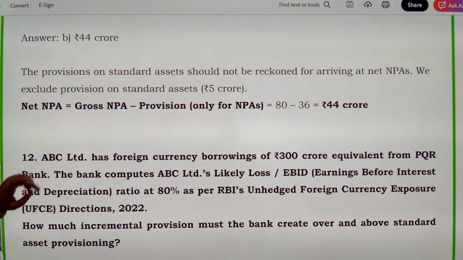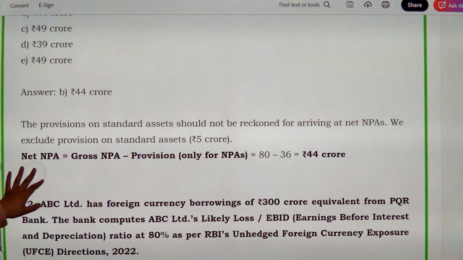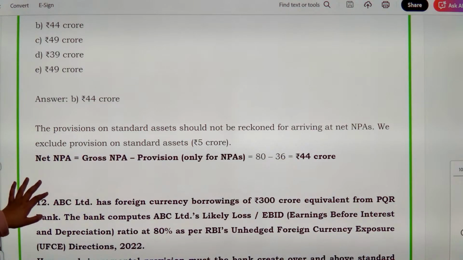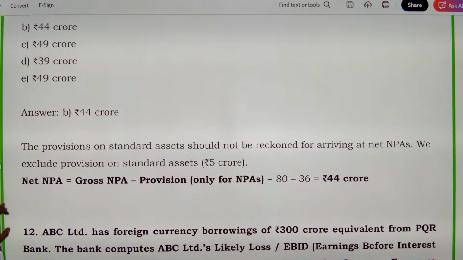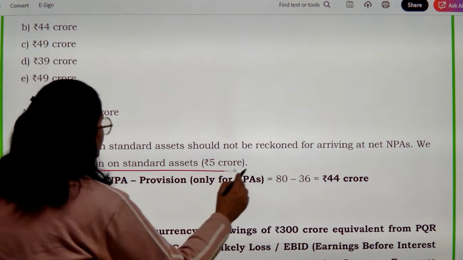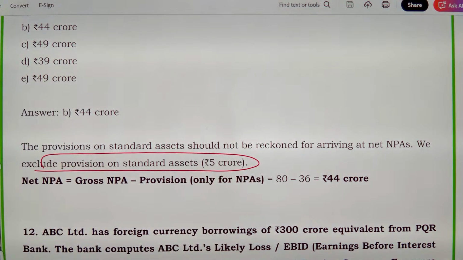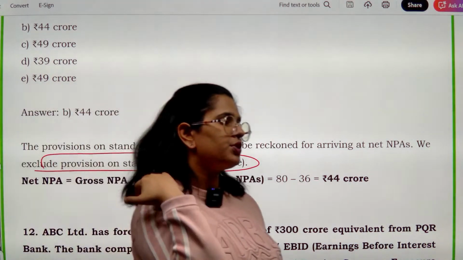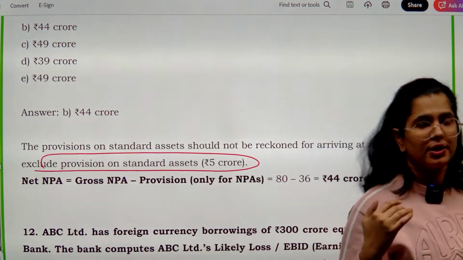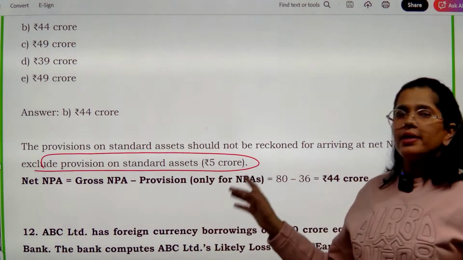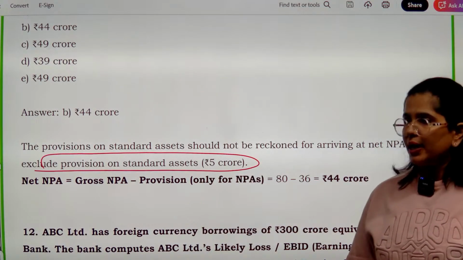the NPAs. So the provision that you have made for standard asset, जो provision आपने standard asset के लिए बनाया है, please exclude this, right? The provision that you have made for the standard asset, आपको वो exclude करना पड़ेगा because the provision that we deduct is just for the NPAs, ठीक है? ये किसके लिए है? बस NPA के लिए.